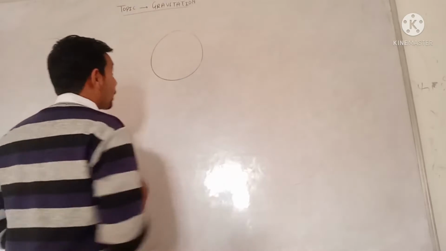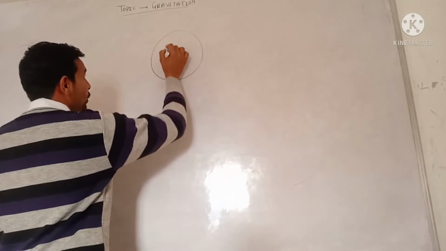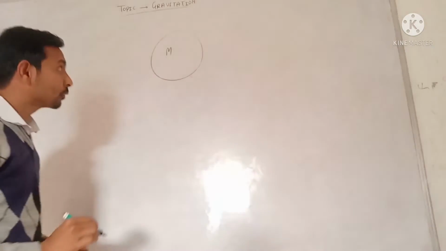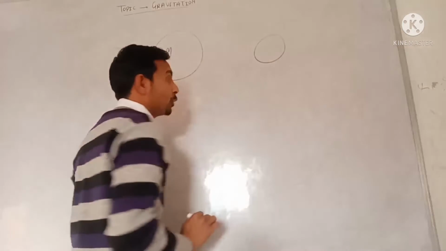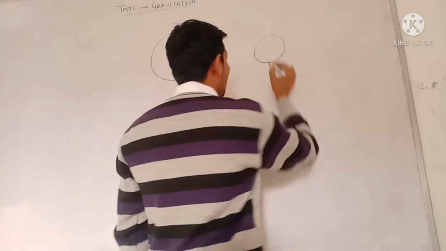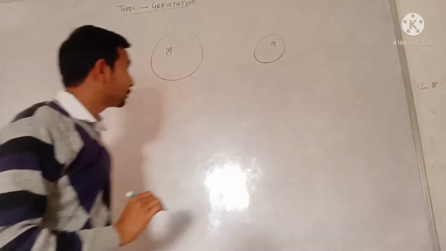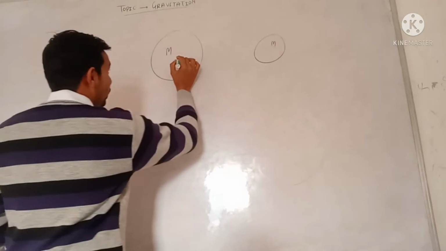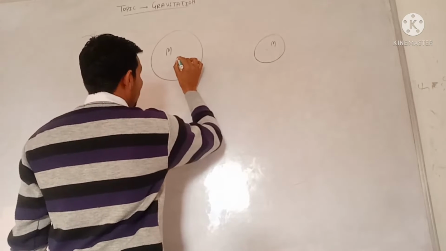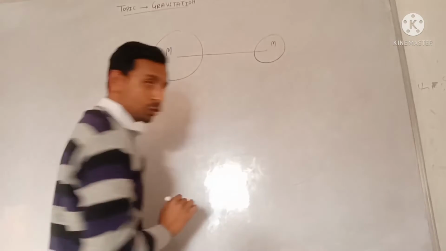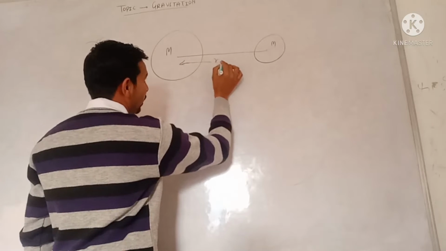Suppose there is a mass, that is the earth, so the mass of the earth will be capital M. We will also suppose a small mass, that is the mass of the object, and it will be small m. There is a line joining their centers, and the distance between them will be called r.